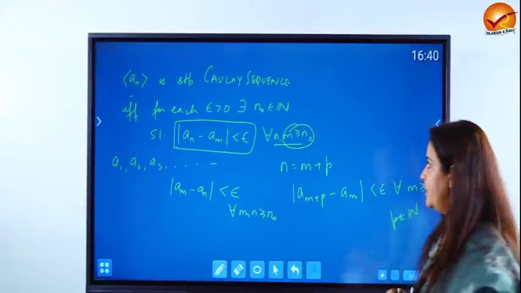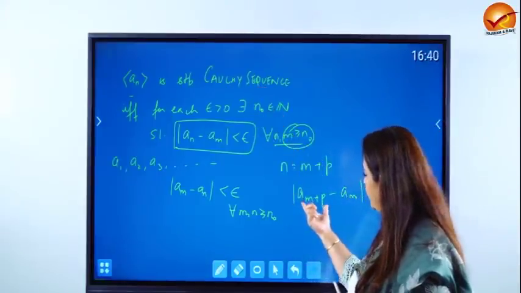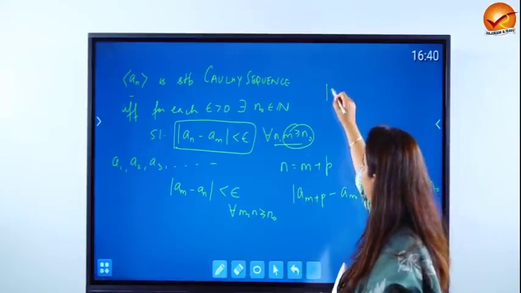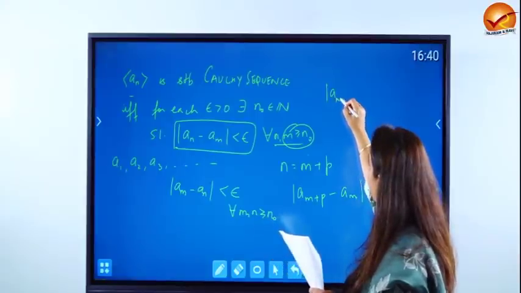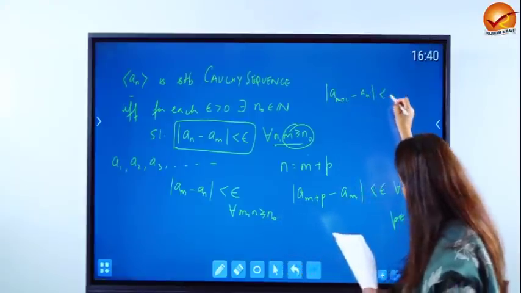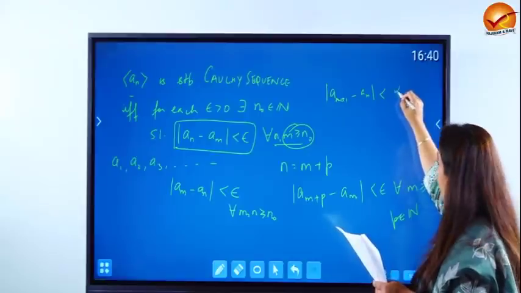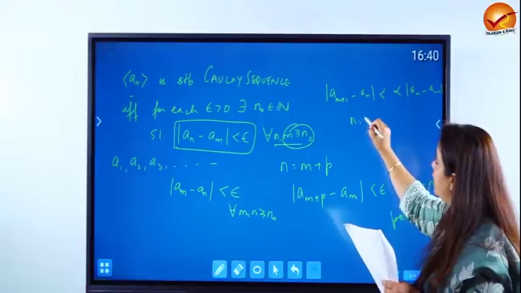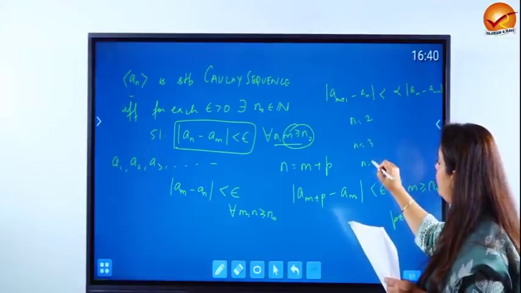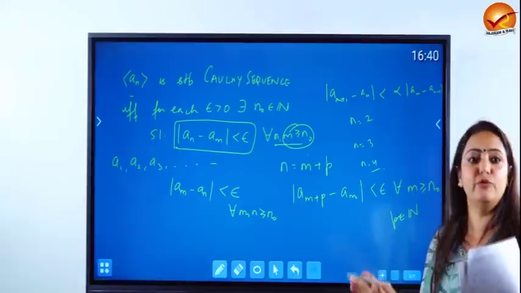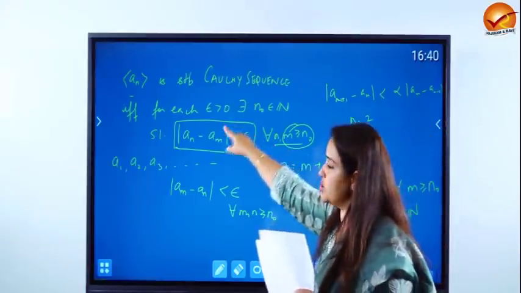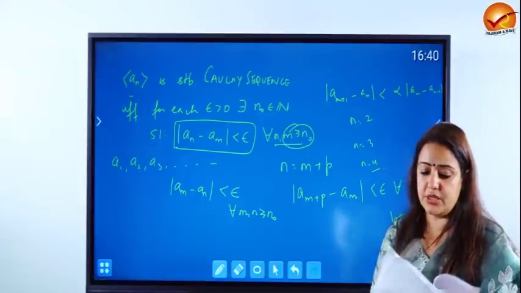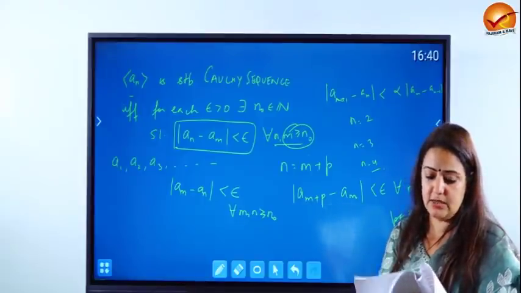So the crux of the story is that a sequence is said to be Cauchy if and only if the elements are coming closer to each other. And that is precisely the kind of definition that was given in the question. An plus 1 minus An is becoming smaller. It is becoming less than alpha times An minus 1. And this is true for all n. So you put n equal to 2, n equal to 3, n equal to 4, and you visualize how the elements are coming closer to each other. Then try and use this definition to show that this is going to be a Cauchy sequence. The second question I would like to draw your attention to is question number 3c.